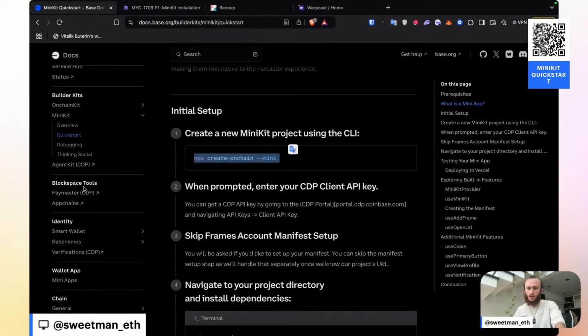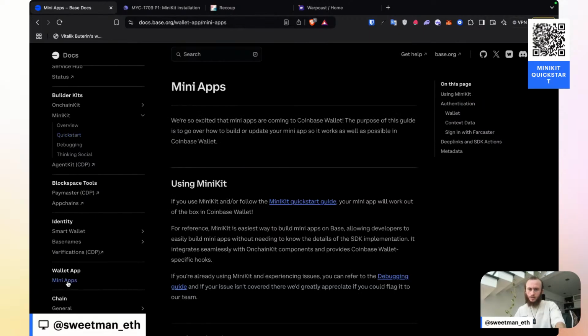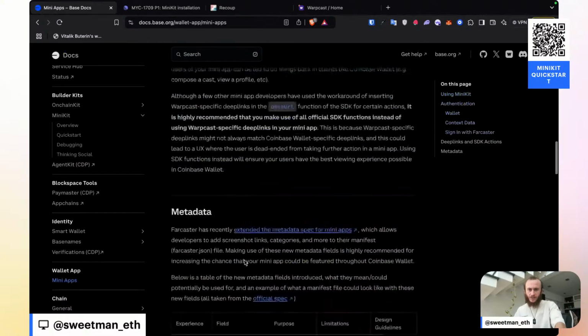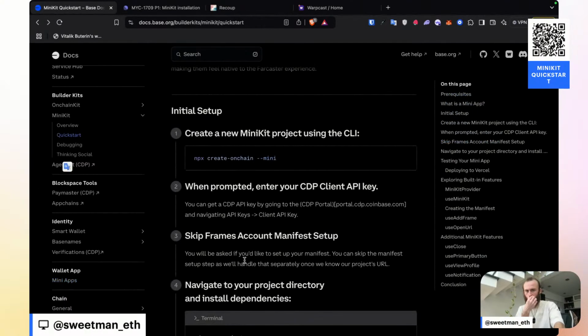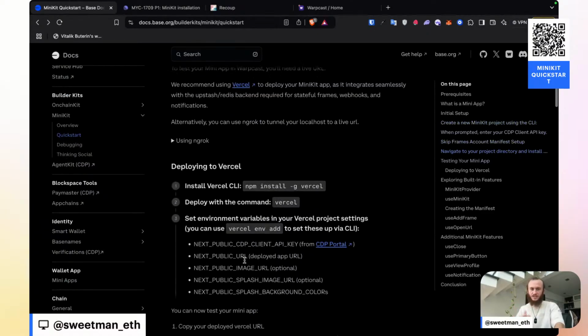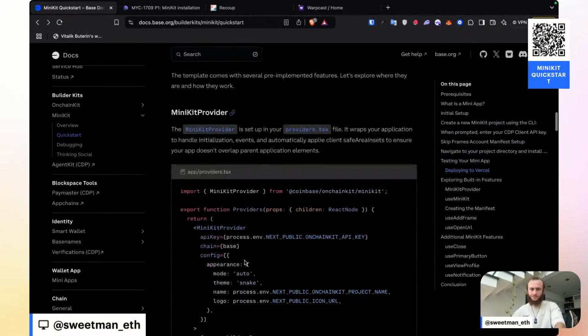And so we're not going to be creating a brand new mini app, but they don't have any docs right now for expanding an existing app to be a mini app. And so I'm going to try to take these docs and use them for my own devices.